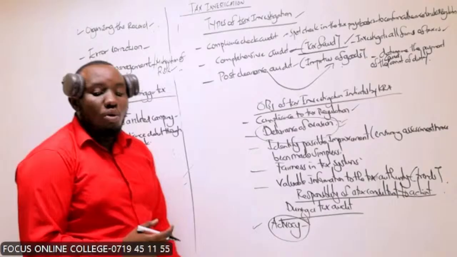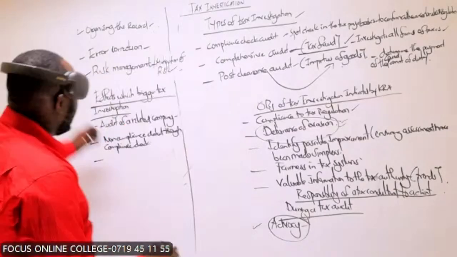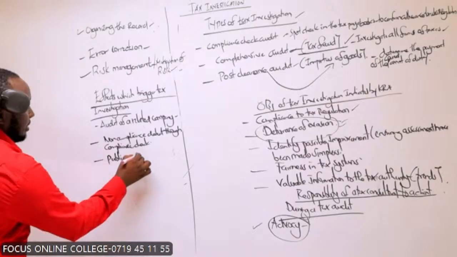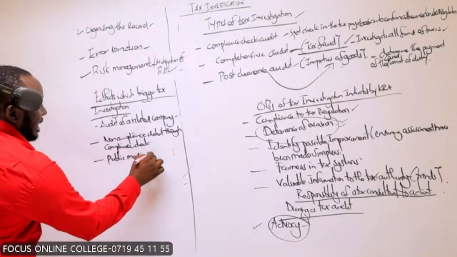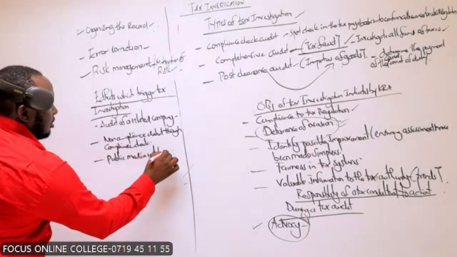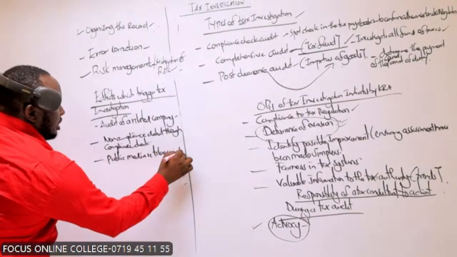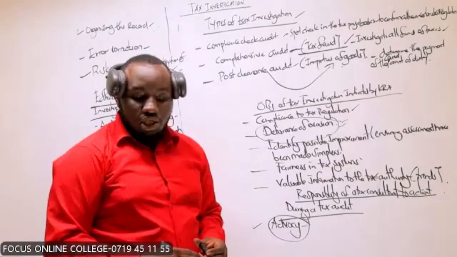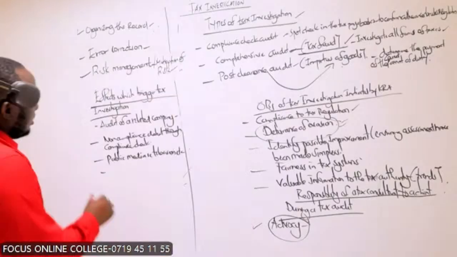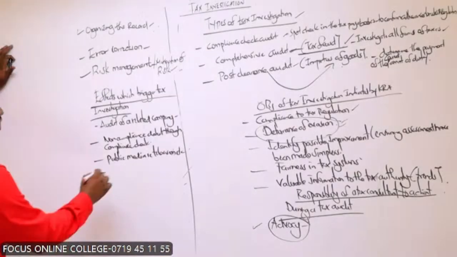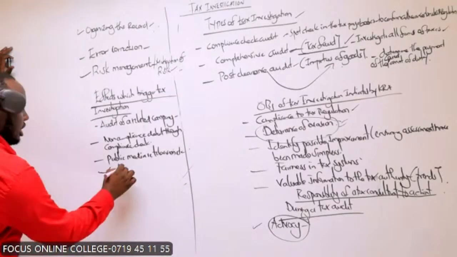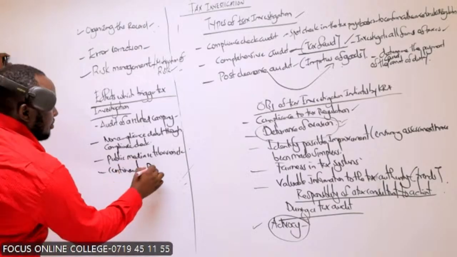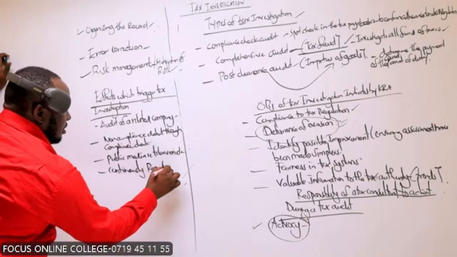Then we have public media, i.e. television, etc. Then we have continuously reporting a loss.